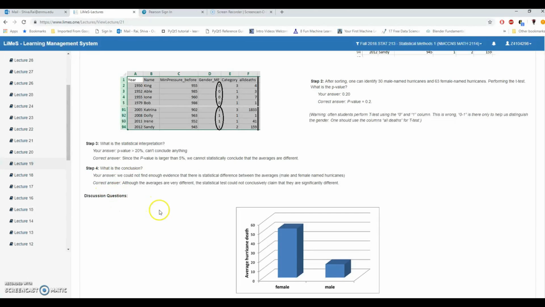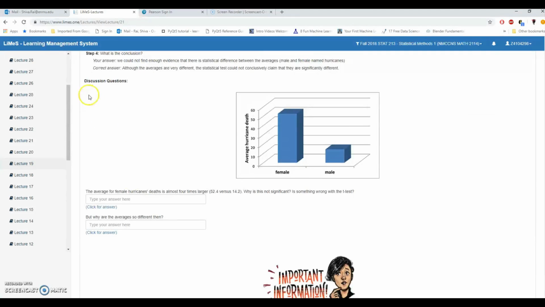Okay, let's click the answer. Although the averages are very different, the statistical test could not conclusively claim that they are significantly different. That's fine. Let's go for discussion question. Here's the chart for average hurricane death, female named hurricanes and male named hurricanes. The average for female hurricanes death is almost 4 times, 52.4 versus 14.2. Why is this not significant? Is something wrong with the test?